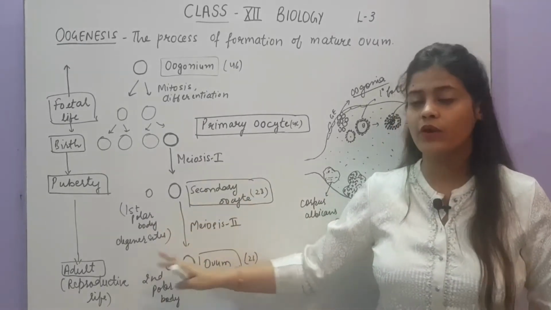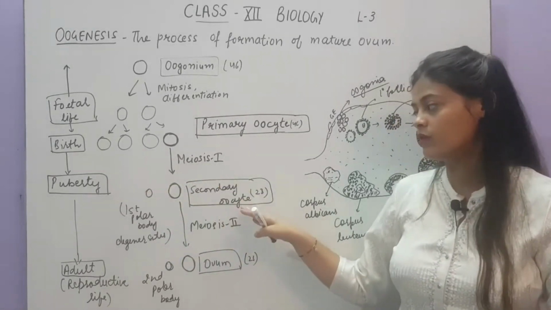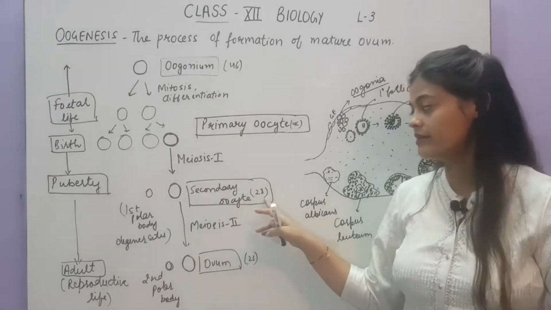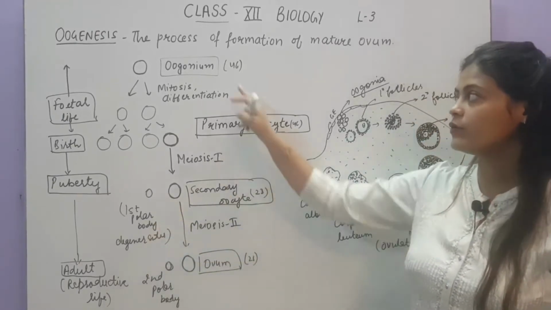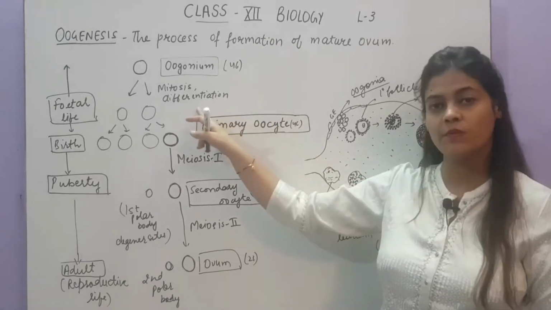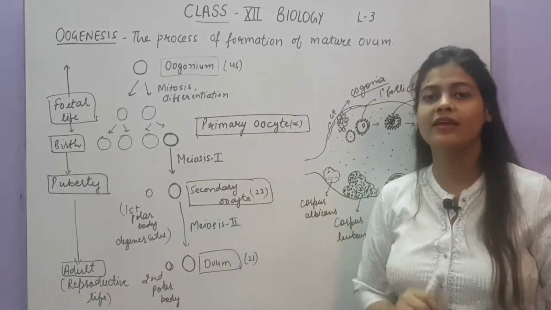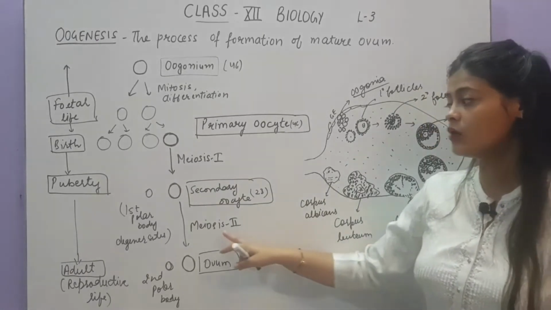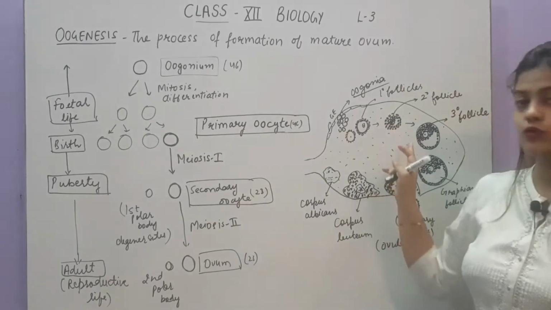So the first polar body is of no use. It is just formed to reduce the number of chromosomes in the secondary oocyte, that is 23. So this will be degenerated. Here you can see oogonia has 46 chromosomes, the primary oocyte formed from mitosis has 46, but the secondary oocyte has 23 chromosomes. Now, what is the difference between the structure of primary and secondary? I will show you here.